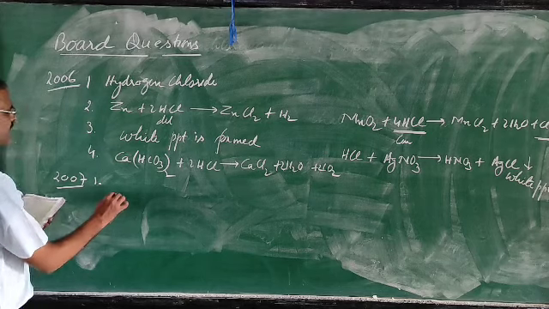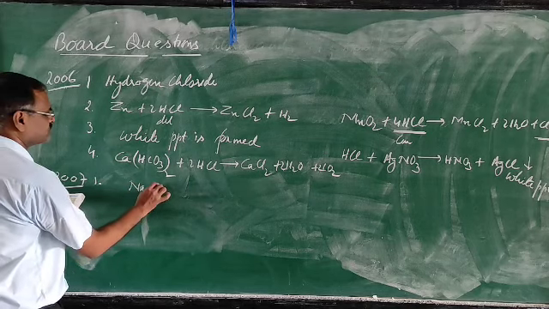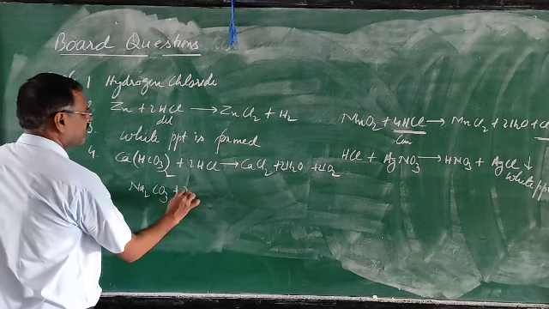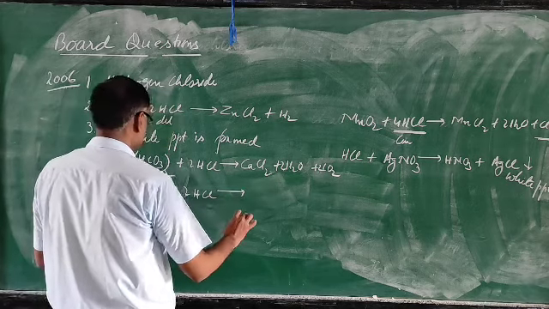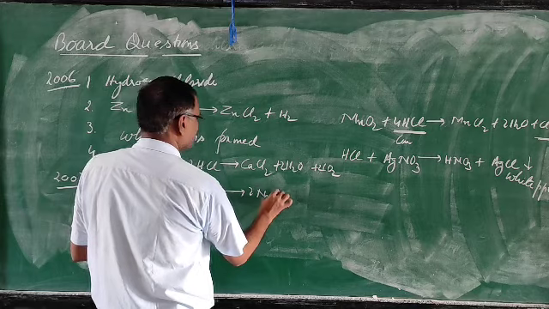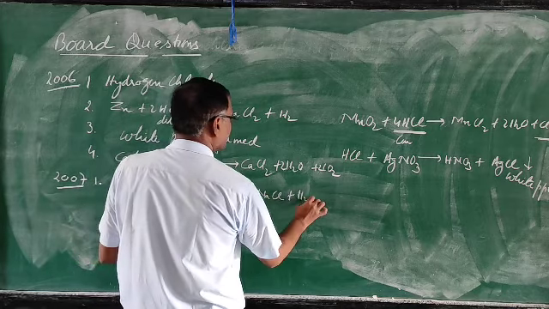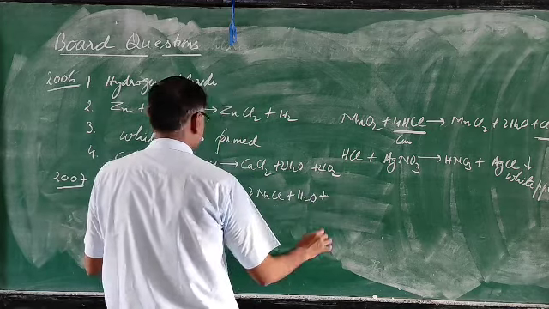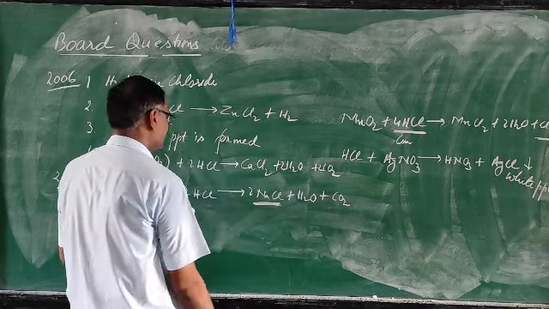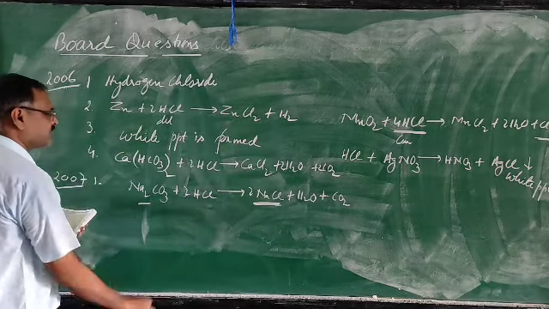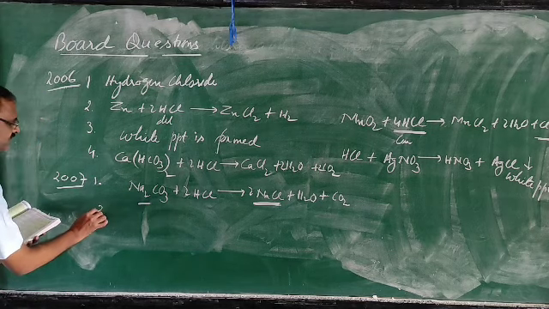So write the reaction: sodium carbonate reacts with hydrochloric acid. You will get sodium chloride, water and carbon dioxide. So you are getting sodium chloride from sodium carbonate.